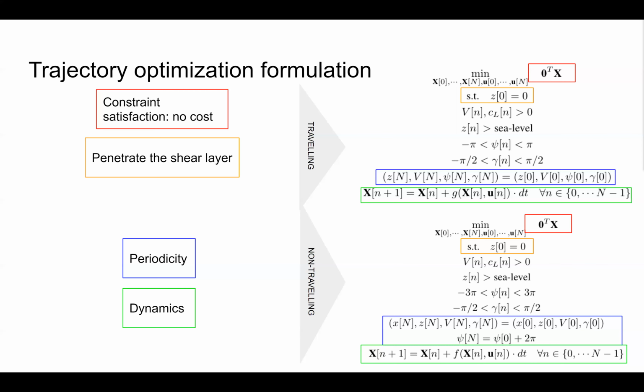We constrain the periodicity of some of the albatross's state variables. Traveling trajectories are periodic in z, v, psi, and gamma. These state variables represent the height, albatross airspeed, relative heading, and air relative flight path angle, respectively. Non-traveling trajectories are additionally periodic in x, a horizontal position coordinate. Finally, we enforce that the albatross dynamics obey a simplified glider model commonly used in dynamic soaring literature.